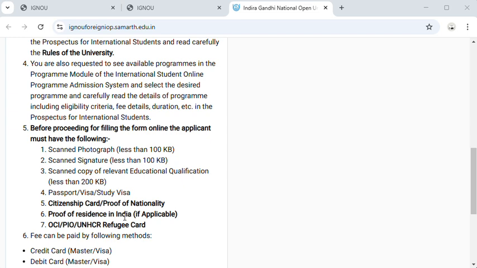Next is proof of residence in India, if applicable. If the student is relevant to the Indian government or is an Indian citizen, provide documents of Indian nationality. The next is OCI, PIO, UNHCR refugee card, etc. OCI is Overseas Citizen of India, and PIO is Person of Indian Origin card.